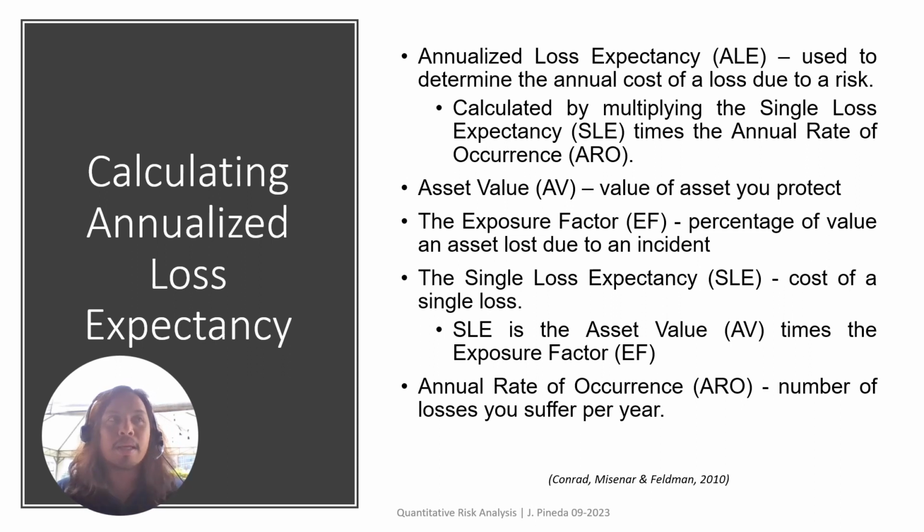It may be the cost of the tangible asset or intangible, no? The intangibles, like the files inside, the productivity of that person, the reputation of the organization. That is part of the asset value. The next would be the exposure factor. So you multiply it together, and then you get the single loss expectancy, the cost of that incident.